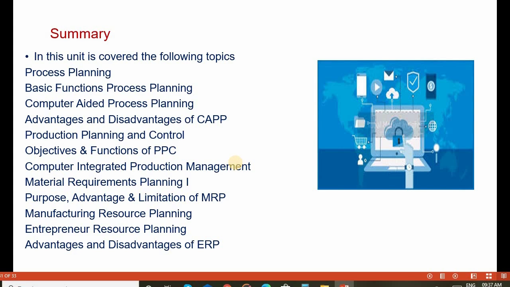Learners, so far we have covered various topics in process planning: process planning, basic functions of process planning, computer aided process planning and its advantages and disadvantages, production planning and control and its objectives and functions, computer integrated production management, material requirements planning 1 with its purpose, advantages and limitations, and manufacturing resource planning and enterprise resource planning with their advantages and disadvantages. These are the topics we have covered.